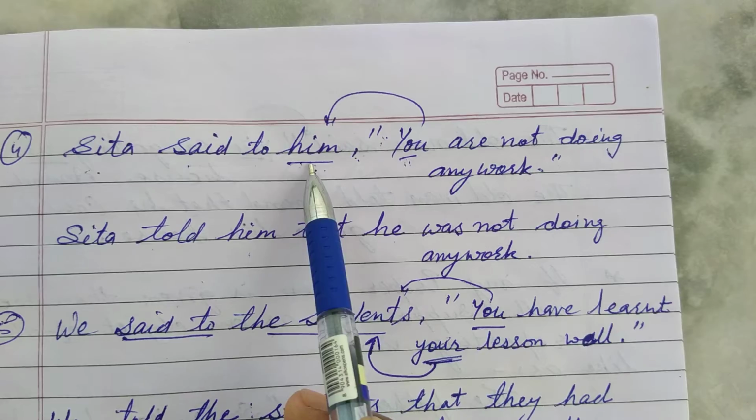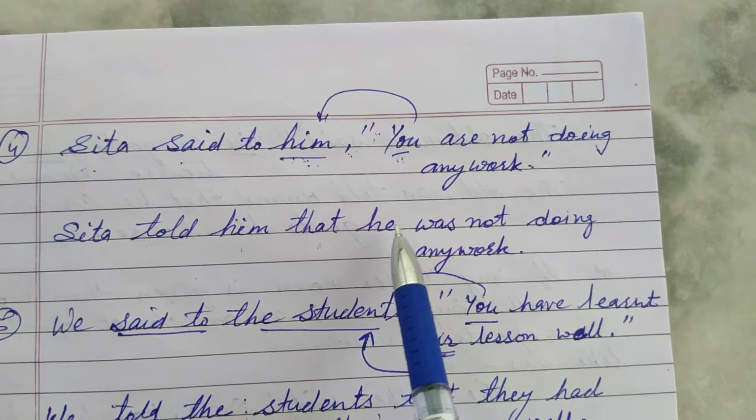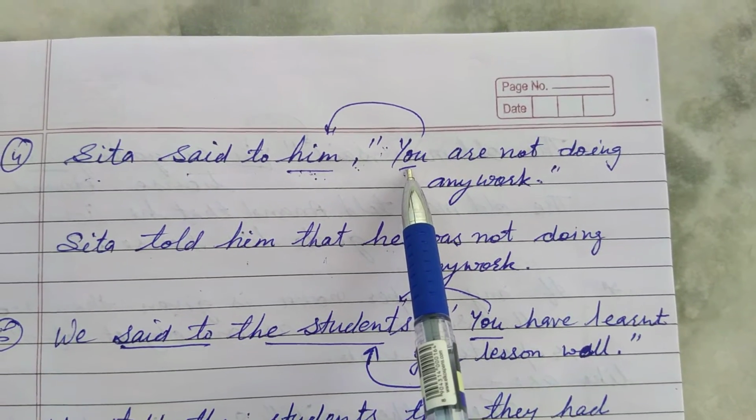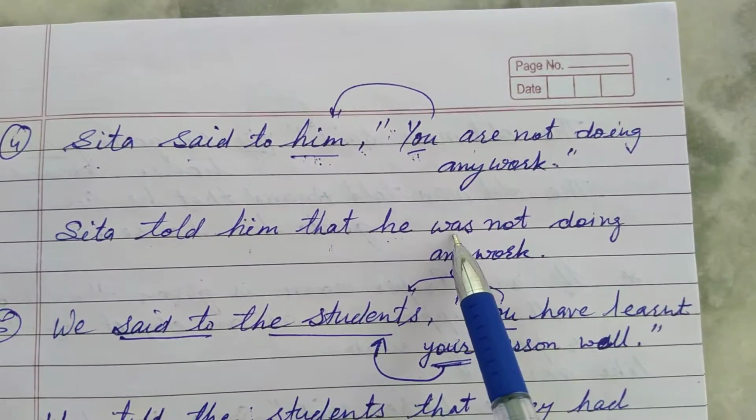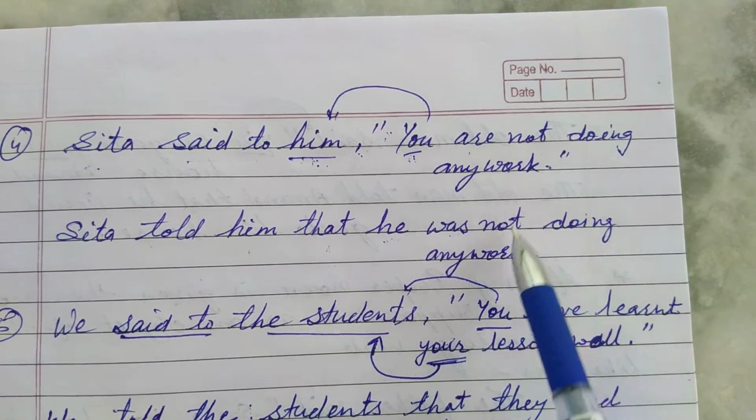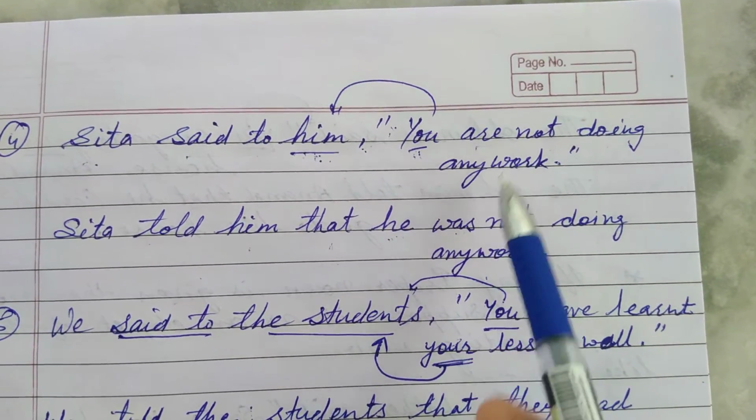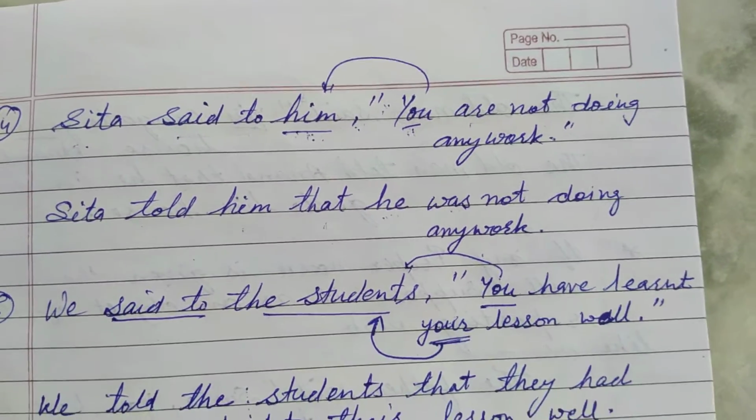This is the objective case, but when we make it the subject, the subjective case will be he. Him in the subjective case will be he. Is and are change into the verb was. He was not doing any work. Only the helping verb changes, and the remaining sentence stays the same.